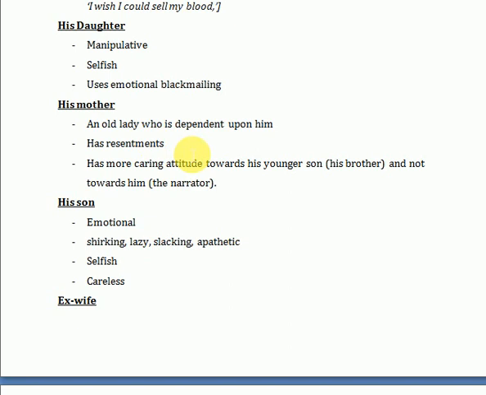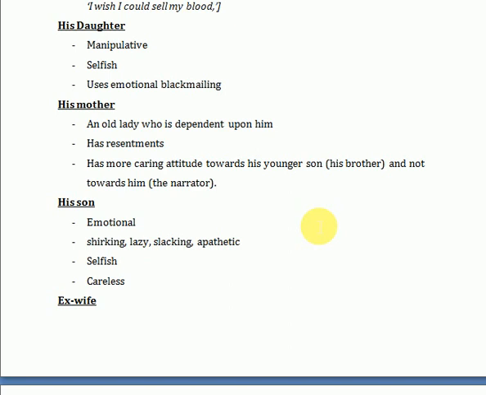His mother, the narrator's mother, was an old lady who was dependent upon him, but she also has resentments that she was a burden upon him. At one instance, she voiced that she was a burden upon him, and that soon she was going to get some job and support herself. But that was not possible at her age. She was also shown to have a more caring attitude towards his younger son, Belly, as his brother was named. So she had a more caring attitude towards the narrator's brother, and not towards him, the narrator.